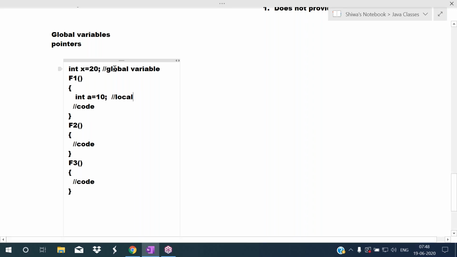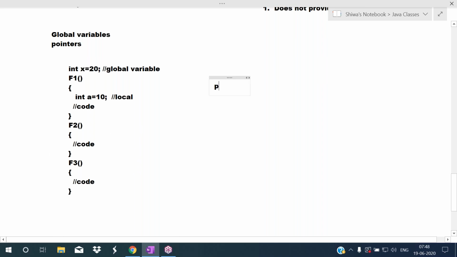Whereas this x is the global variable. So a global variable can be accessed from any function. I can access this x variable in f1, in f2, and in f3 also. So x variable's scope is global. You can access that x from any function, and not only from any function.